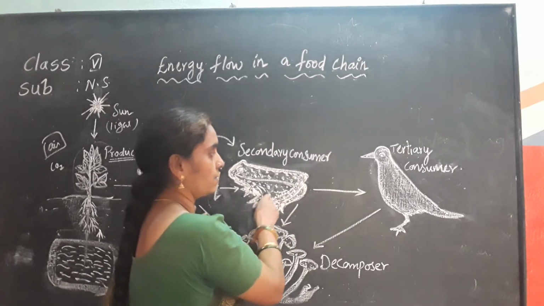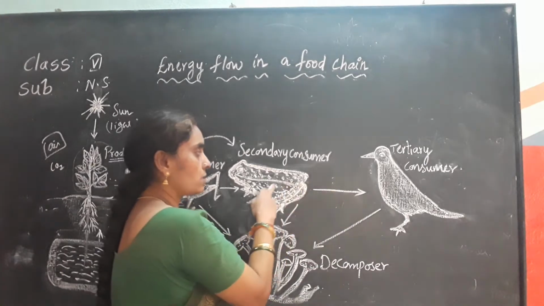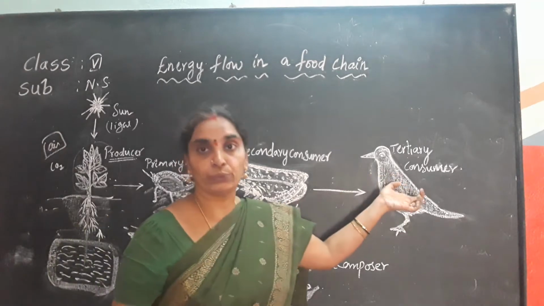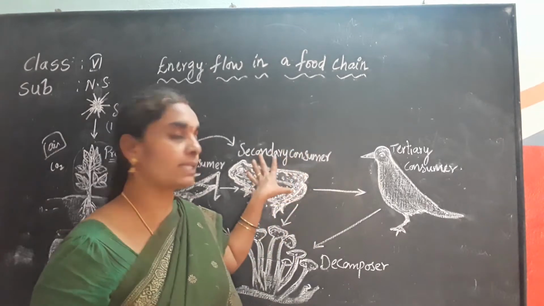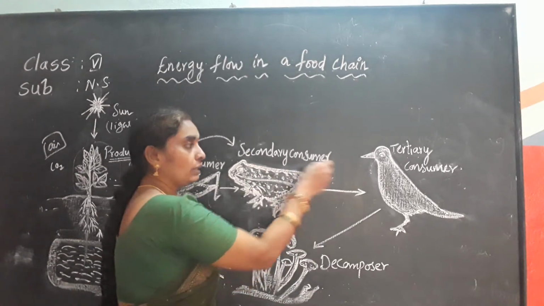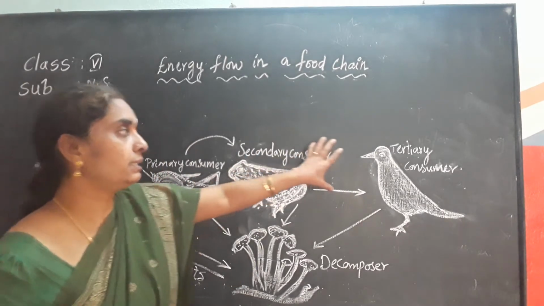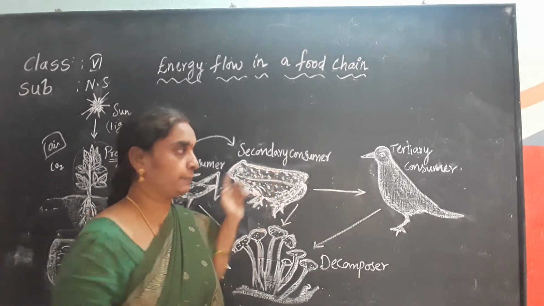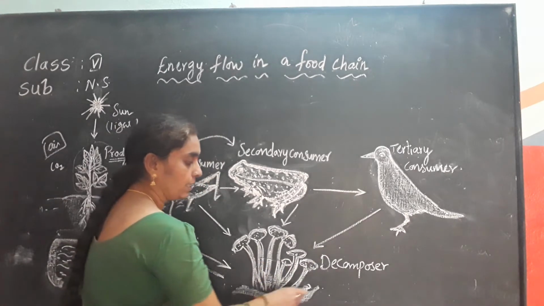From the secondary consumers, you know the tertiary consumers, here it is crow, this is frog. Crow is also a decomposer and a natural scavenger too, isn't it? It depends upon dead and decayed organic matter also, and also depends upon secondary consumers for food, insects and so on, so smaller animals. So these depend on secondary consumers also here. And next, the tertiary consumers, they depend on secondary consumers. And the secondary and tertiary consumers are decomposed by the decomposers.